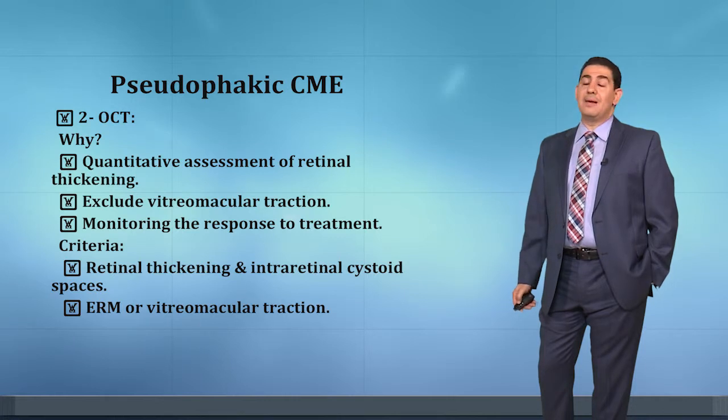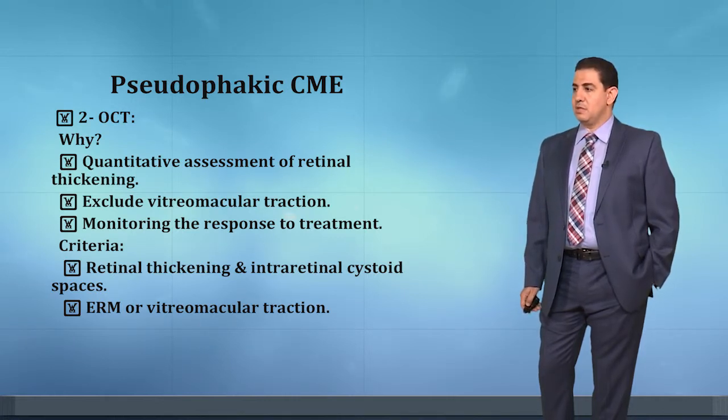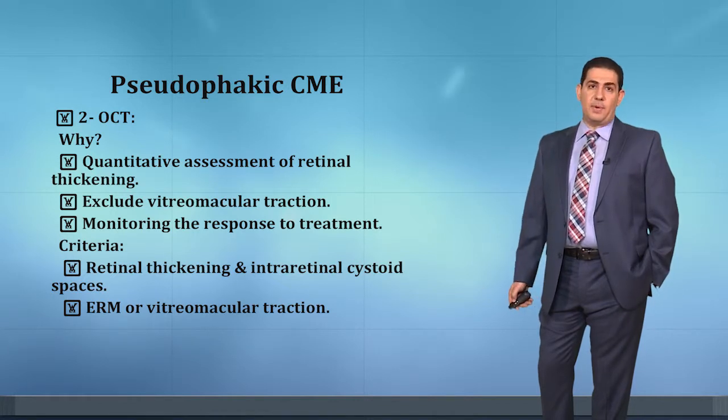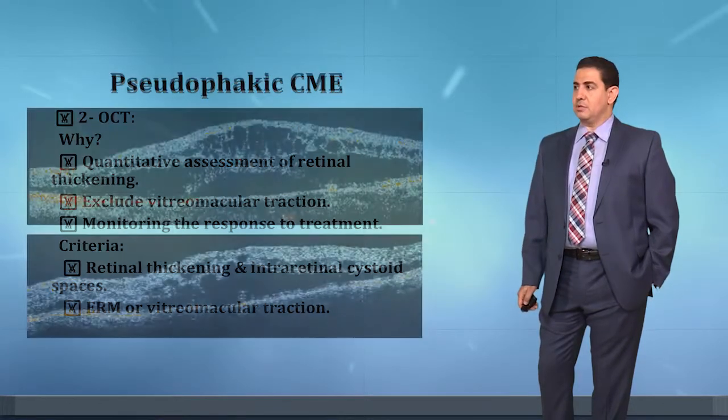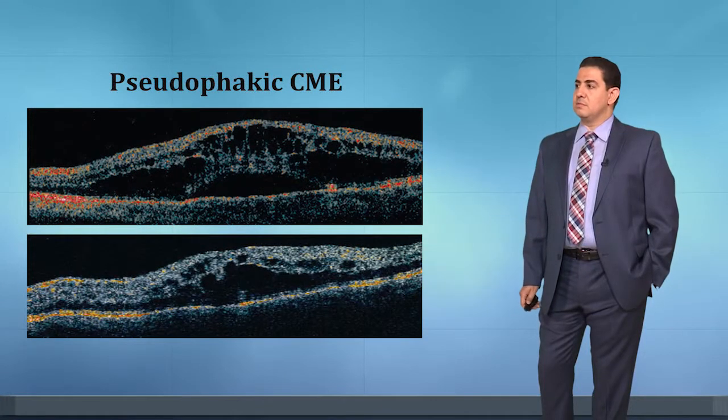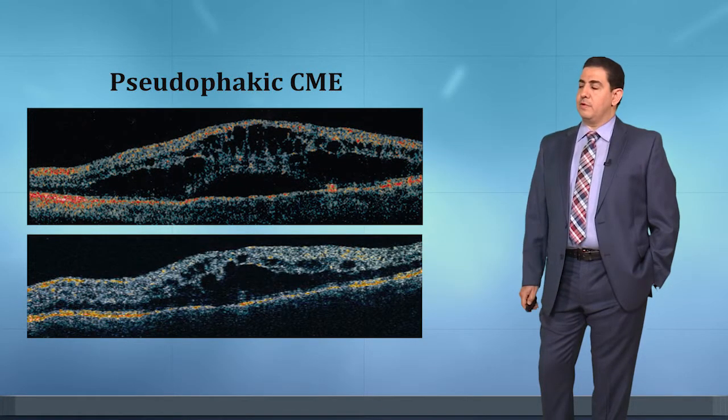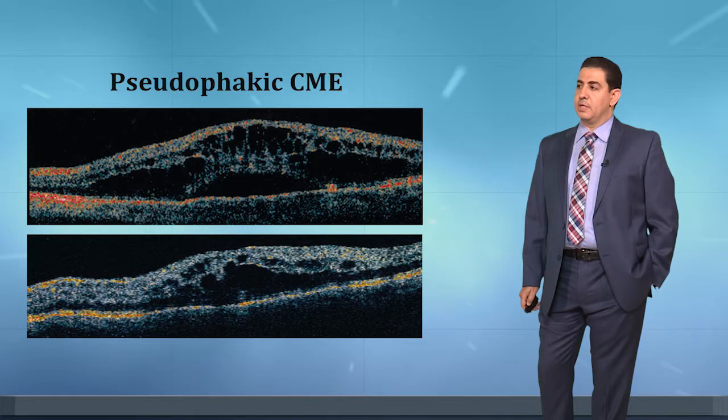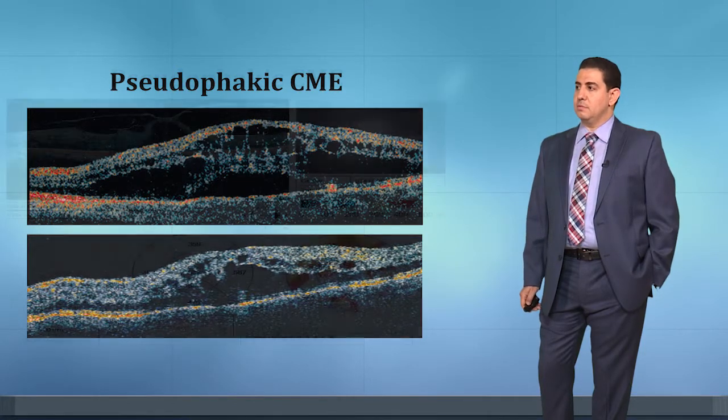What are the criteria we will find in the OCT? There is a retinal thickening and intraretinal cystoid spaces. In some cases, we will find epiretinal membrane or vitreomacular traction. These are OCT pictures of post-operative cystoid macular edema.